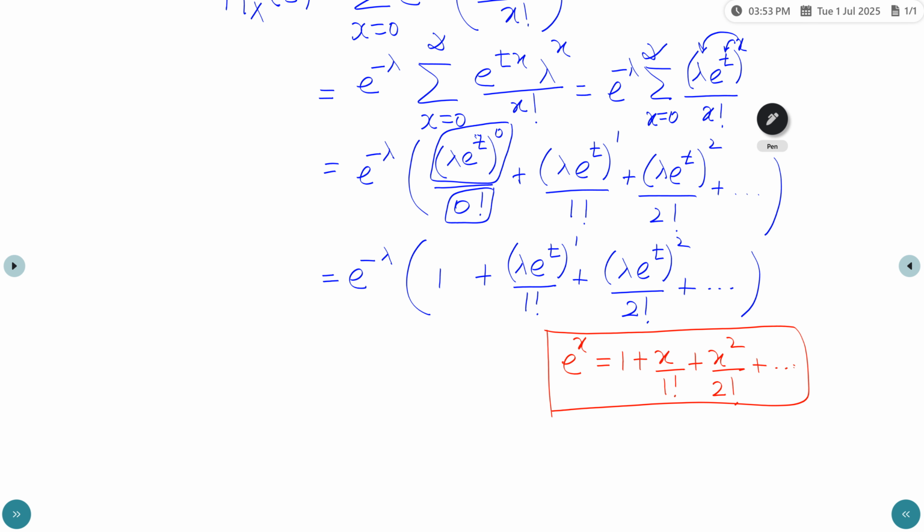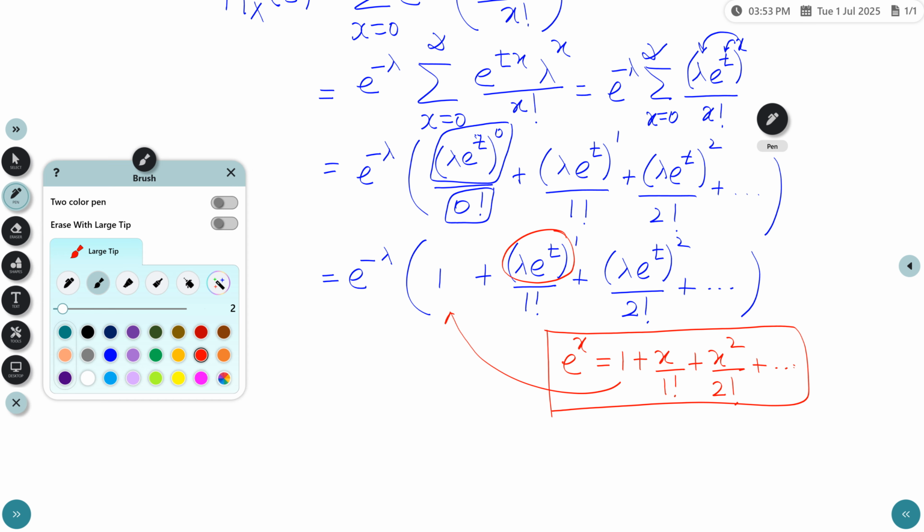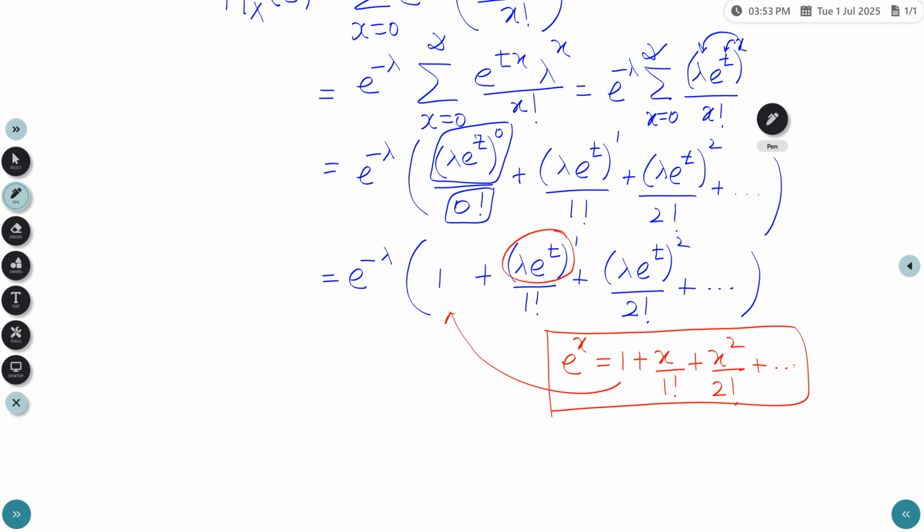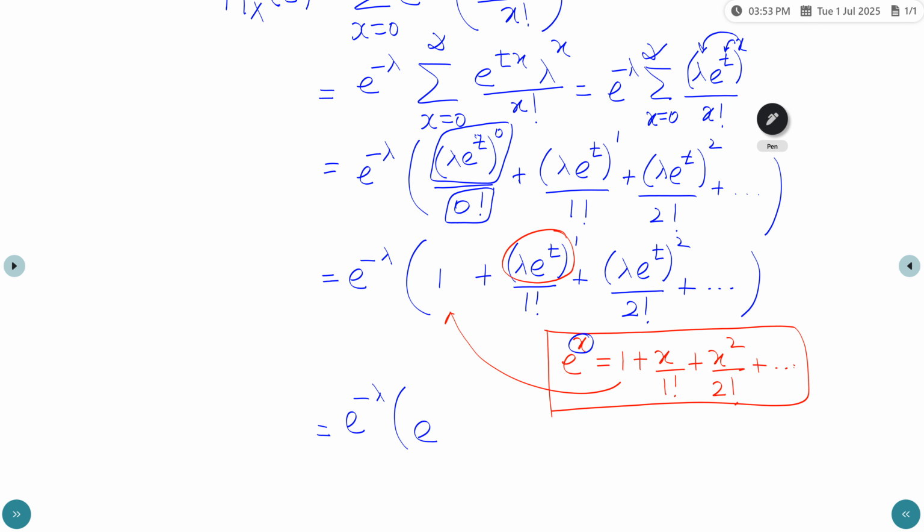So while comparing these two equations, in the place of x we have lambda e power t; x by 1 factorial, x squared by 2 factorial, the same equation. So we can write it as e power minus lambda into e power, in the place of x, the value lambda e power t.